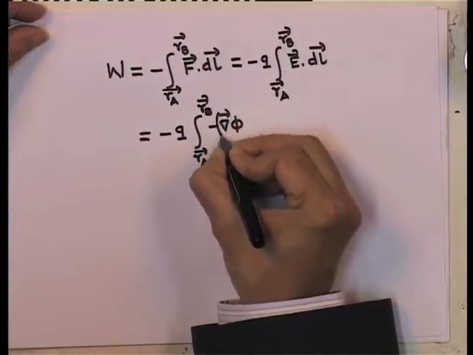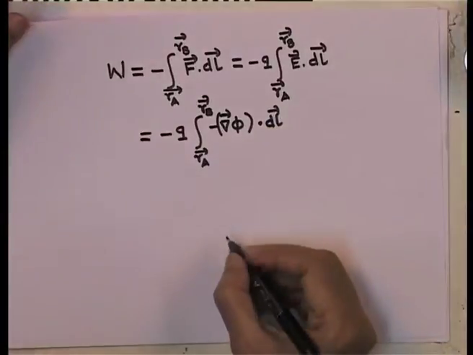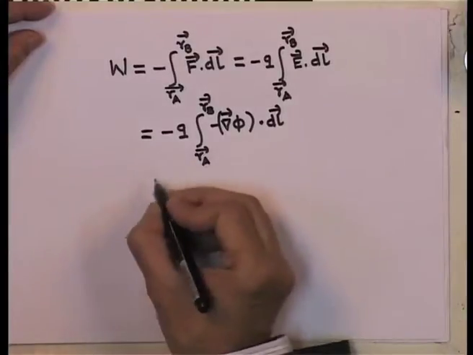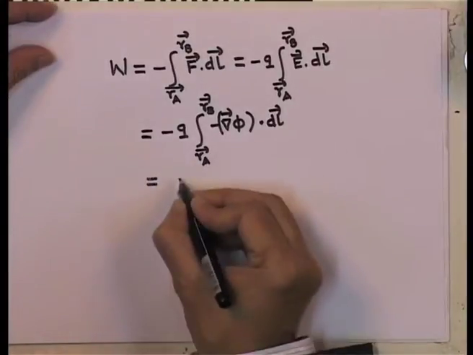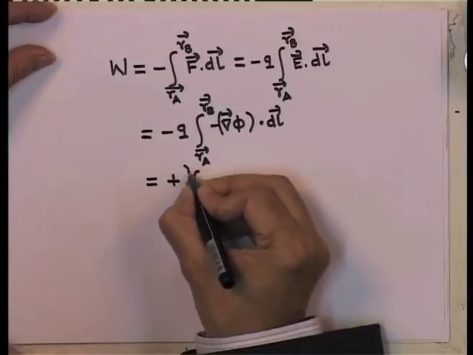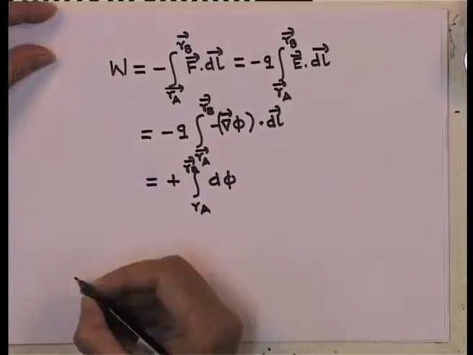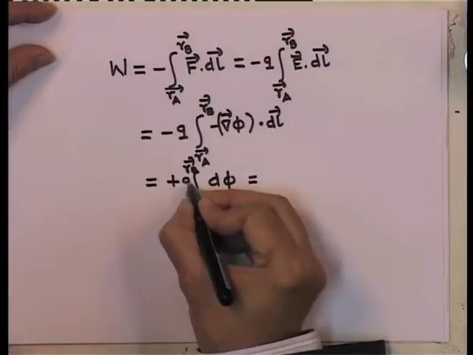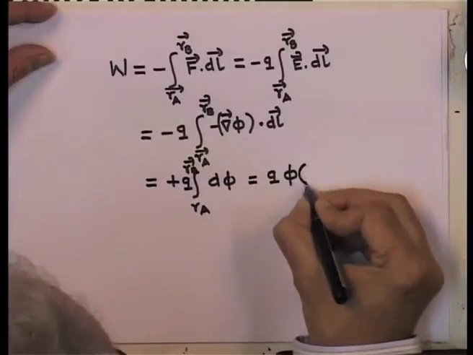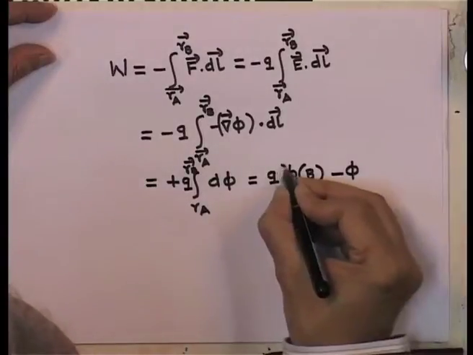So, it is minus grad phi dot d l, and when we discussed the meaning of the gradient, we had seen that this quantity is nothing but the differential d phi. So, what I have is q times phi at the point B minus phi at the point A.